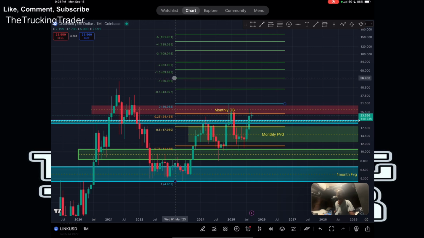So if we use this range on the Fibonacci, these are some of the price projections we can get right here. Obviously, if we break above this long-term high right here, we can easily be seeing a $57 Chainlink, right? If we get super bullish, I think if we go to 57, almost right off the rip we're going to be going to $83, right? Almost instantly, because you guys got to think this is about to be very bullish, right?